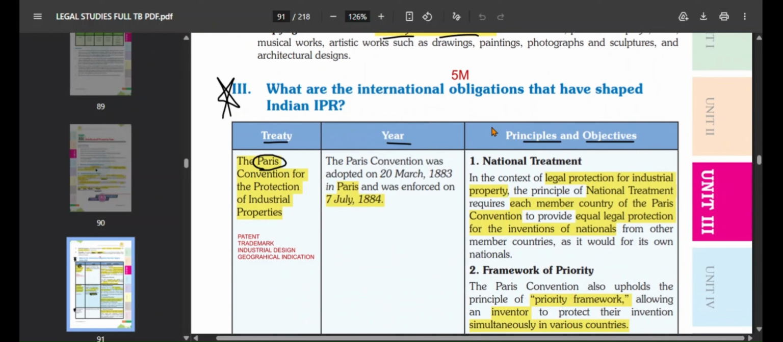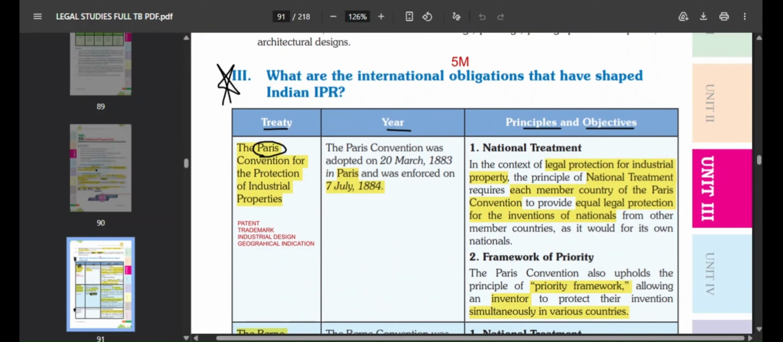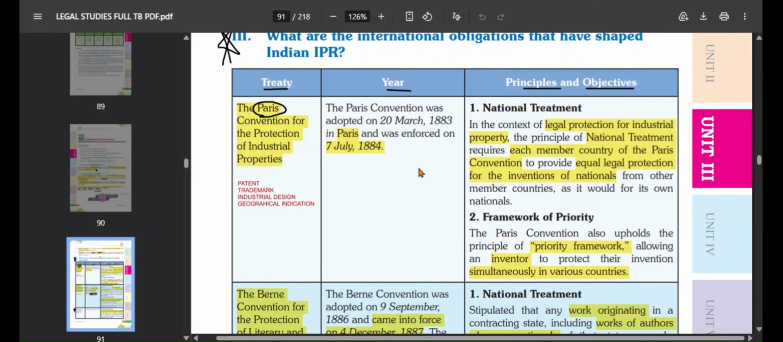So we already know that whatever laws or different types of acts there are in India, they have been somewhere or the other influenced by international rights or international treaties. Same way, Indian IPR has also been shaped by international obligations. So this is what we are going to see.